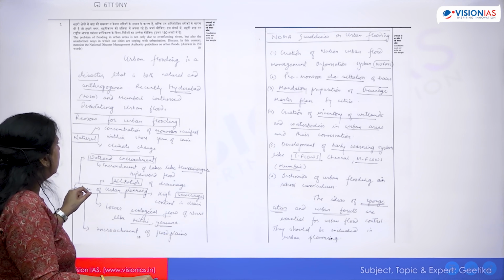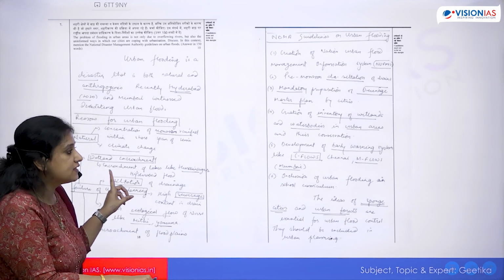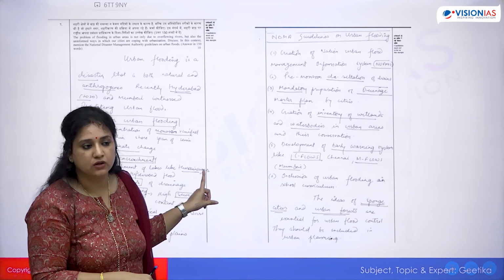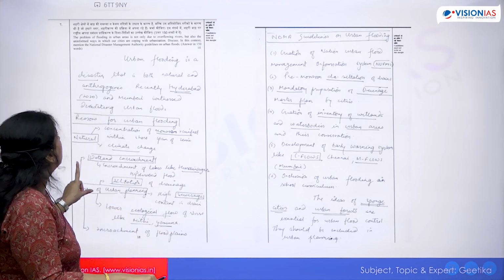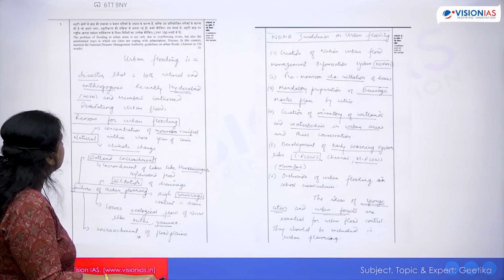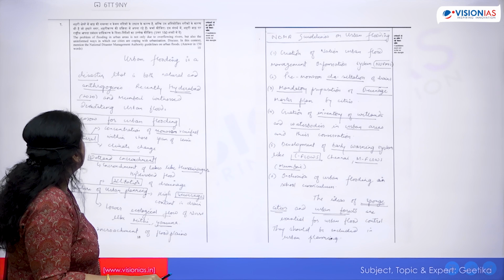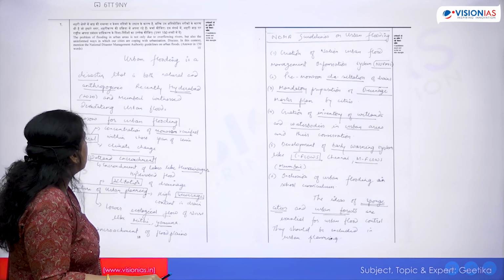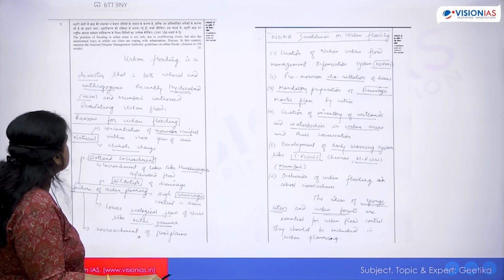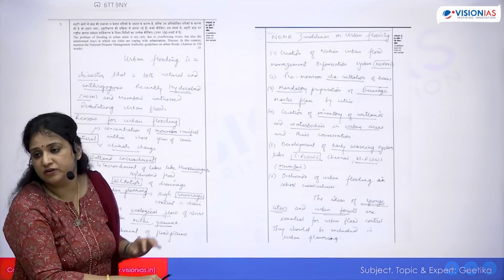This is the answer copy, if I'm not wrong, of Siddharth Shukla, rank 18. Okay, this year, Siddharth Shukla. Now if you see his question, the question is talking about the problem of flooding in urban areas is not only due to overflowing rivers, but also uninformed ways in which our cities are coping with urbanization. Discuss. In this context, mention the NDMA guidelines on urban floods.